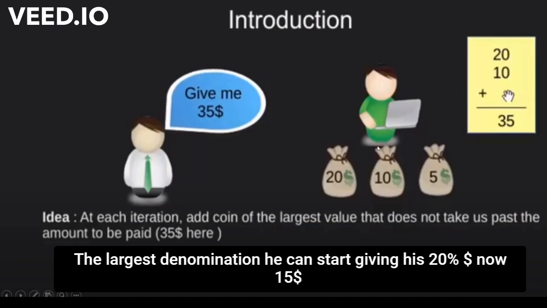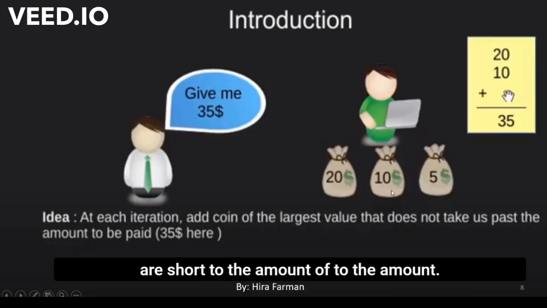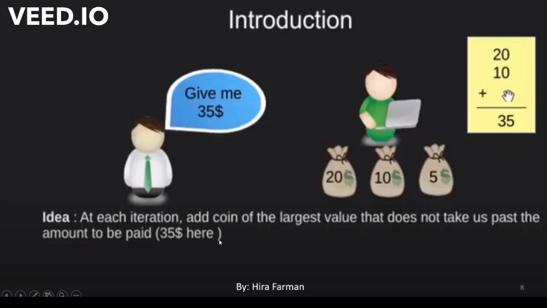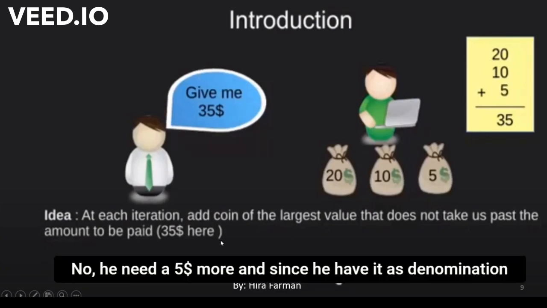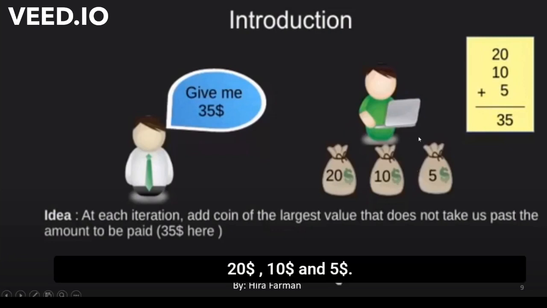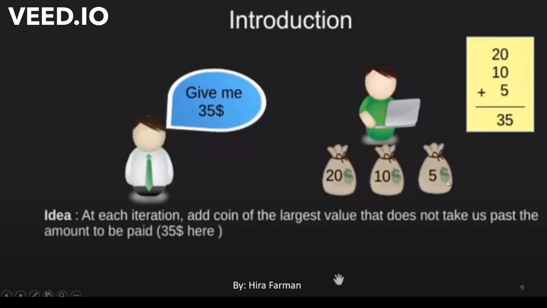Now $15 are short of the amount, so the next largest he can give is $10. Now he needs $5 more, and since he has that denomination, 1 coin of $5, the loan is given in just 3 coins: 20, 10 and 5.